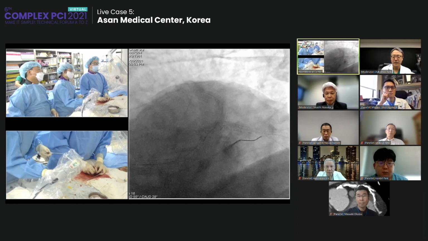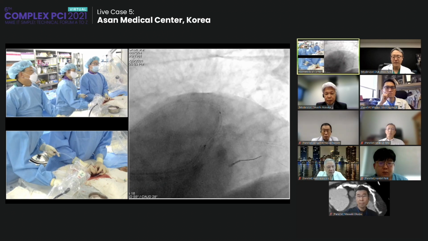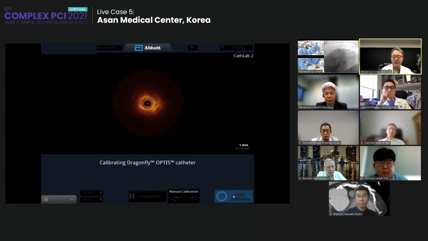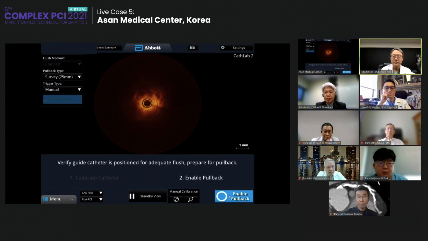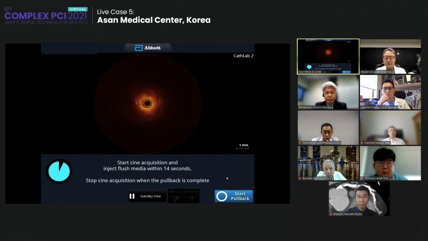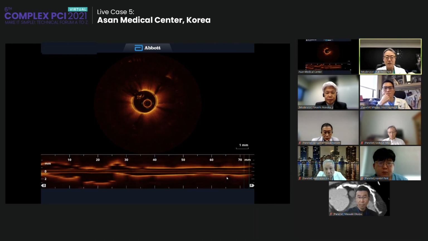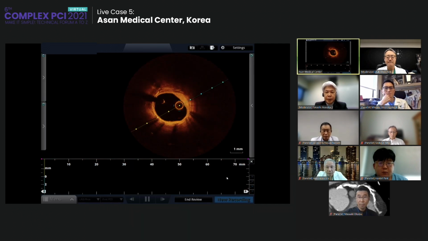Let's see again. The left main. Okay. Yeah. A little more. Okay. See again. Yeah. Ready? Much better. The imaging is much better with a full impaction of the guiding catheter.